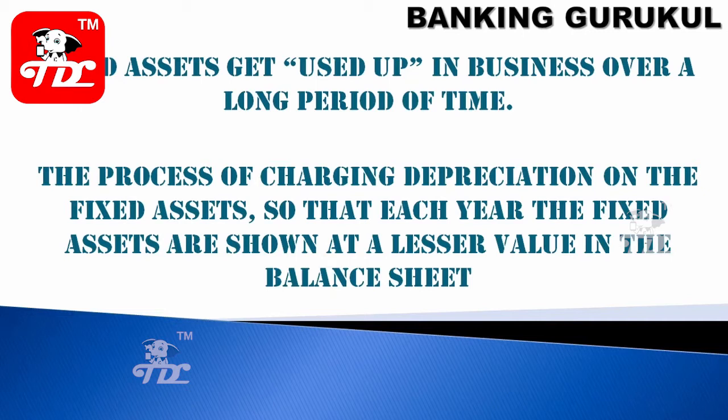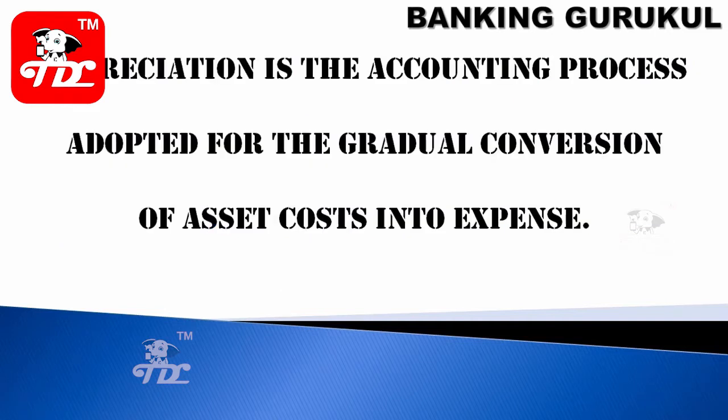The same way, when you buy a fixed asset, it may be a sofa, a chair, or a computer, and next year this value will go down. In year 1 you buy a sofa for 1 lakh, and next year it will become 70,000 or 80,000. So that is the expenditure. How to show that expenditure and how to pass the entries is called depreciation. Depreciation is the accounting process adopted for the gradual conversion of asset cost into expenses.